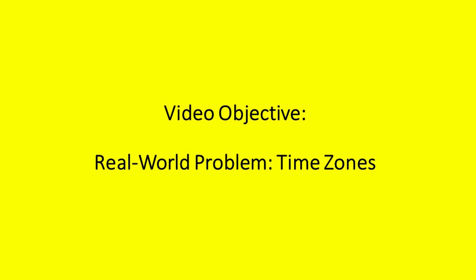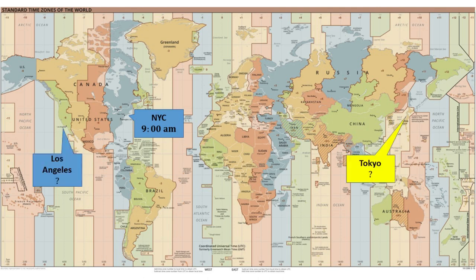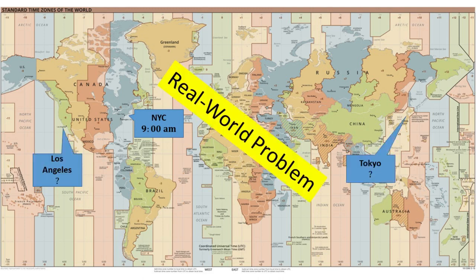Let's talk about time zones. A conference call is scheduled to start at 9 a.m. in New York City, with participants calling in from Los Angeles and Tokyo. What time does the meeting start for the callers from Los Angeles and from Tokyo? How can you solve a real-world problem such as this?